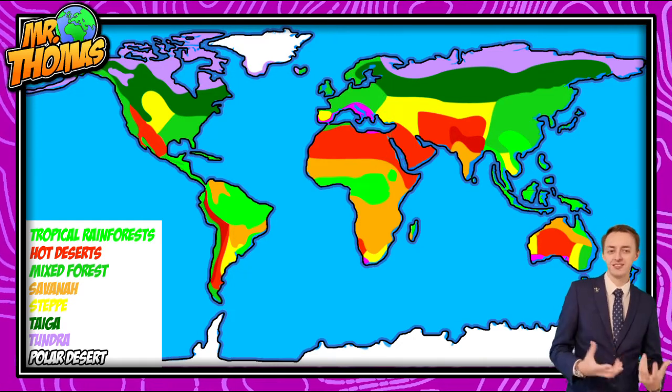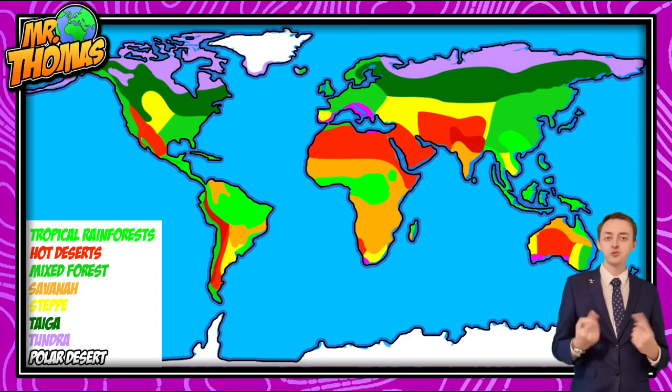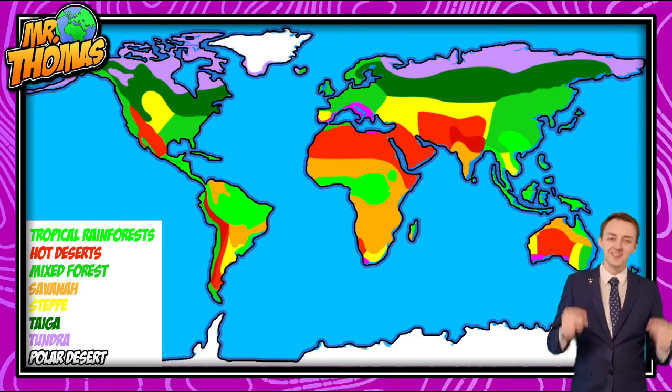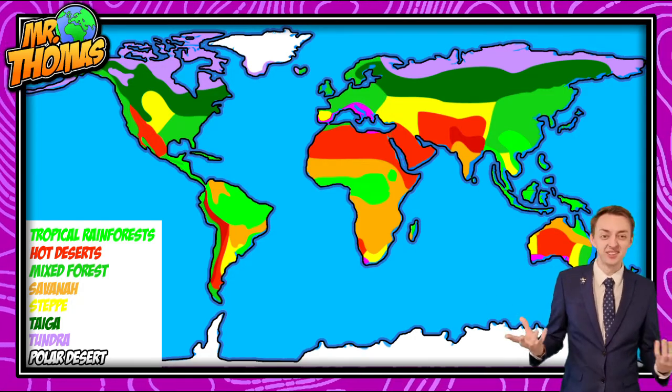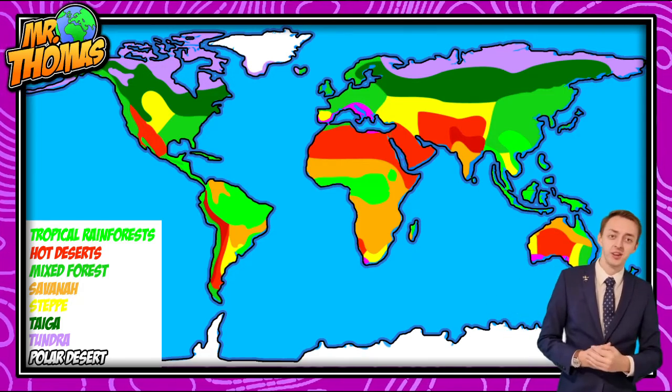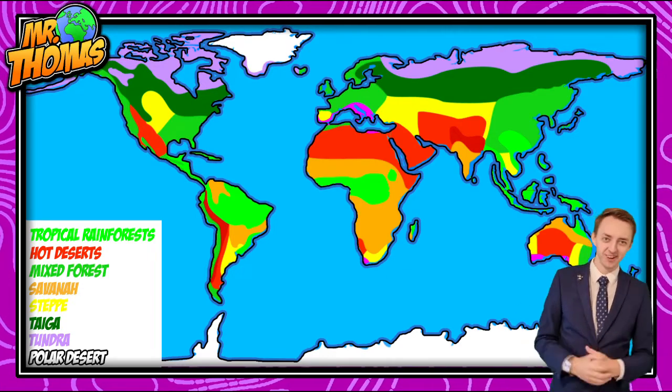And as a little side note, you'll notice that there's only tundra found in the northern hemisphere. There's none down south. And the reason for that is that there's no land in the southern high latitudes where tundras would form. So they can't form in the ocean. Kind of makes sense.